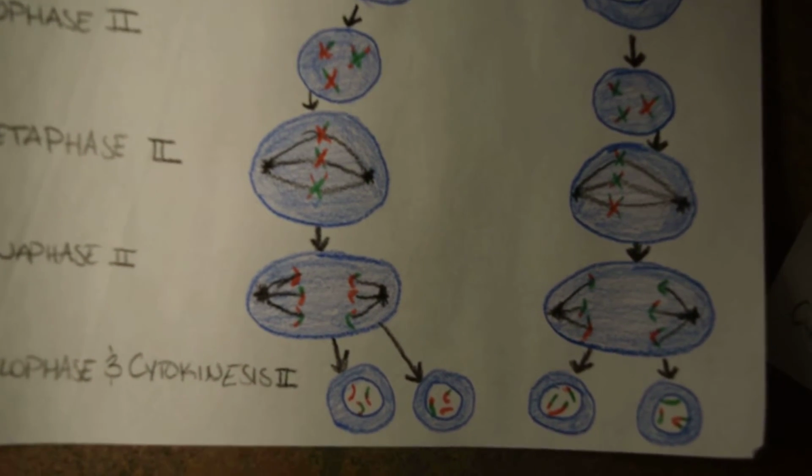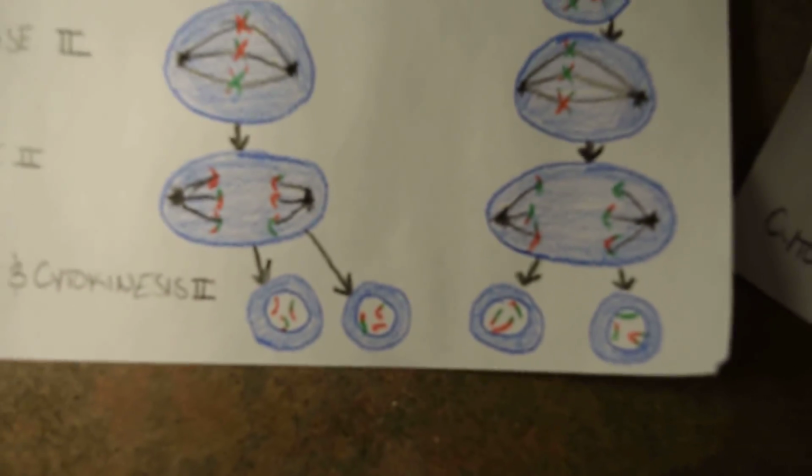The second round of meiosis produces 4 non-identical daughter cells, each with a ploidy state of N. These cells are gametes and continue on to fertilization.